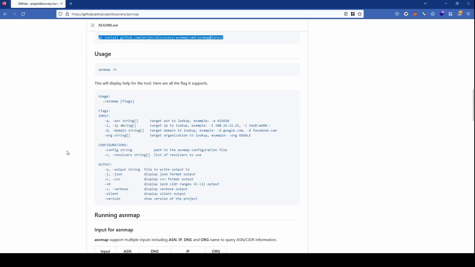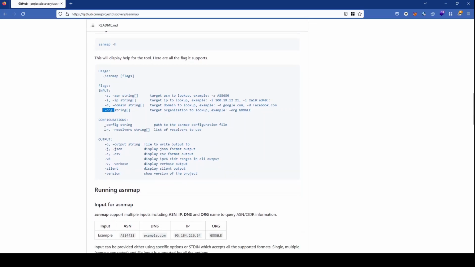Usage examples are pretty straightforward. You can see here it is very simple. Just give the ASNmap command. ASNmap is the command, and these are the options that you can use. If you want to use it through ASN numbers, you can use the -a option. If you are providing an IP address, you can go with the -i or the IP option. If you are trying to do it with a domain, you can go with that also. You can also use the switch of org, that is the organization string. And you can change the configurations also. If you want to change the resolvers, you can do that accordingly.